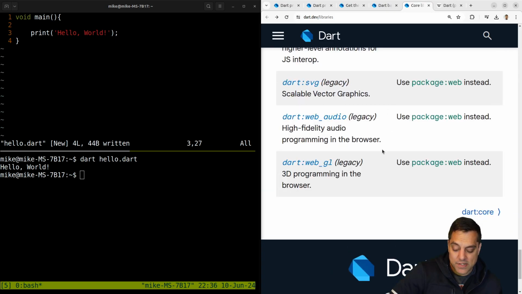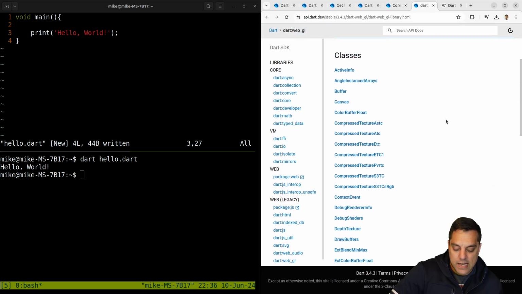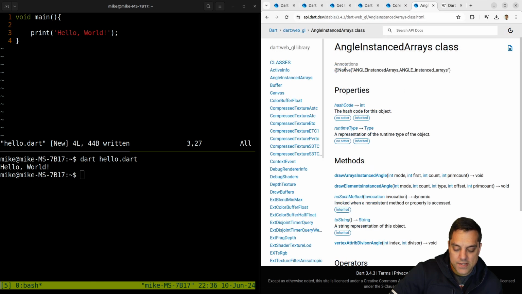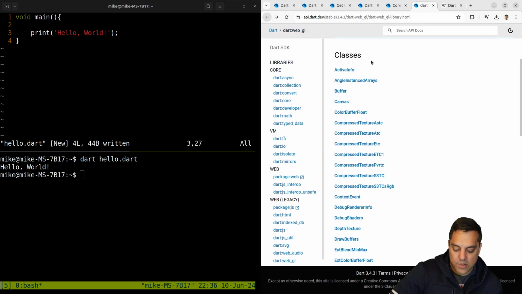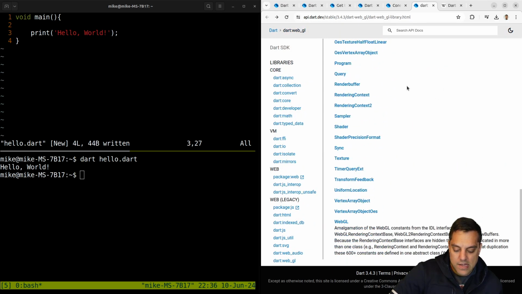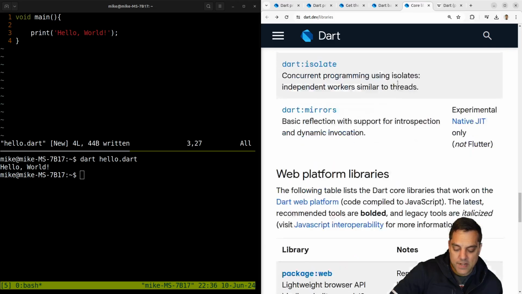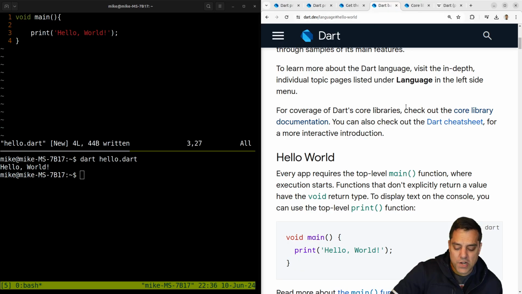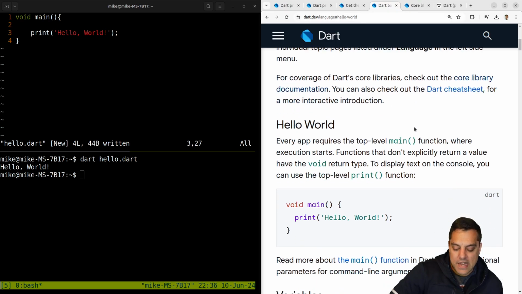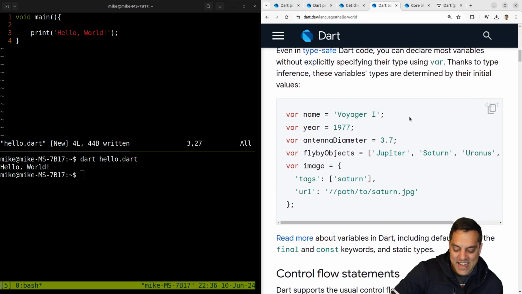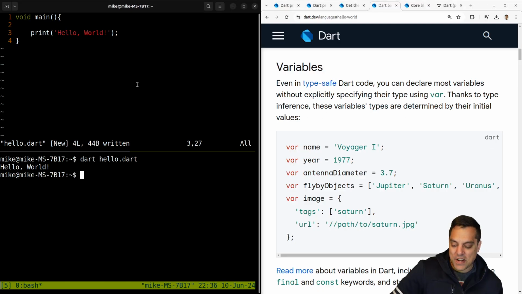Okay, so we got our web packages. Oh, this is kind of cool. We got 3D programming in the browser here with Dart. That's cool. Angle instance arrays. Okay, so they're using the ANGLE library, which I think translates these to like Vulkan calls or something. That could be kind of cool to dive into here. Graphics library. Okay, cool. I wish more programming languages had graphics libraries. Anyways, let's take a look here at some Dart features anyway.